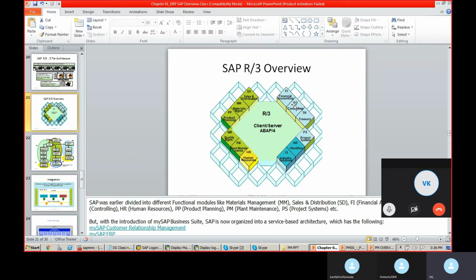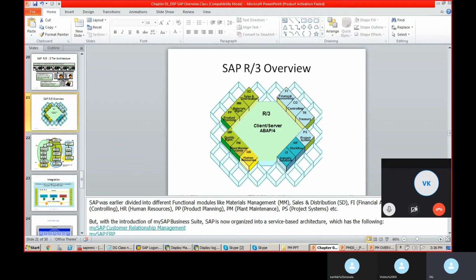SAP keeps releasing different modules every year. Now you are learning the PM module here, and all these modules are built on the ABAP language. SAP ABAP is a programming language for SAP, like C plus or .NET, different languages. ABAP is one of them.